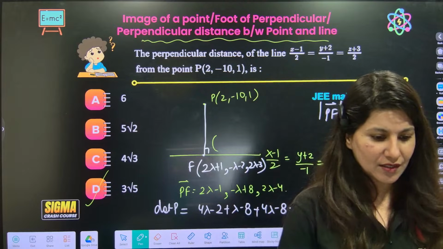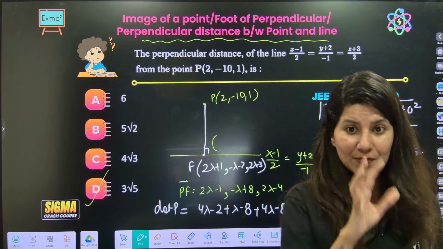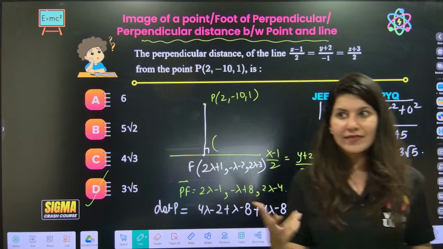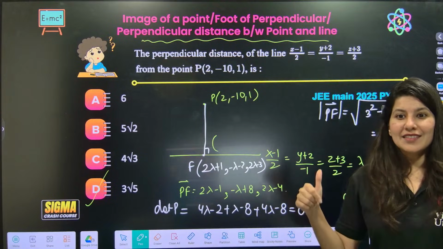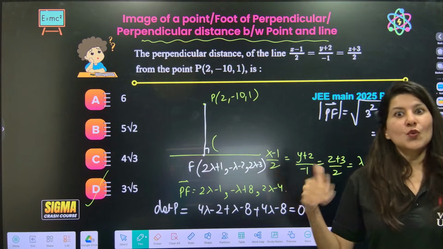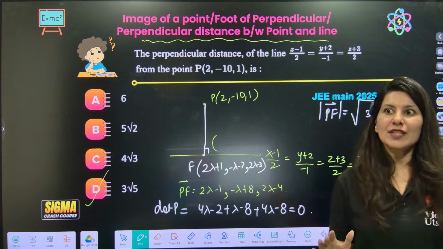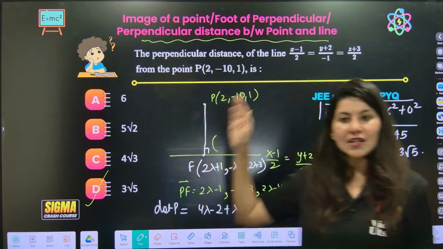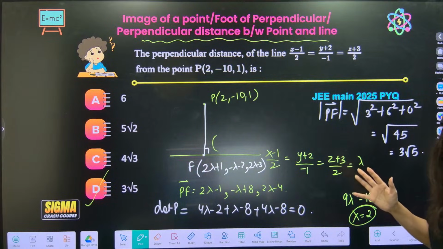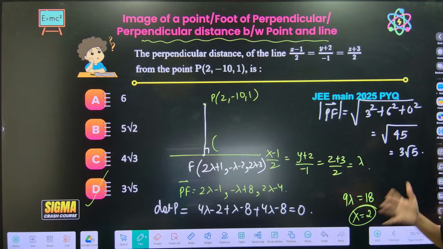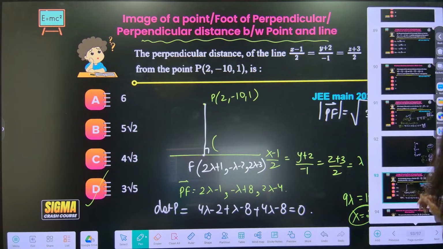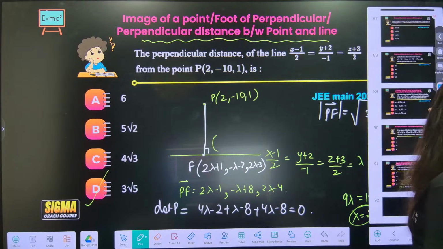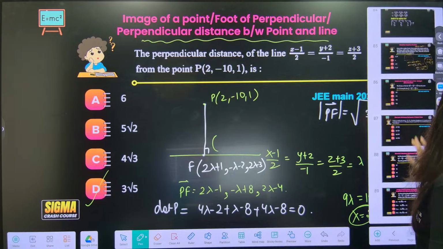Now, foot of perpendicular, image of a point. What do you think? Are these concepts, image of a point, foot of perpendicular, easy or difficult? Because I know that students know that this topic is there. Students know that this topic comes in JEE Main. But they are scared because they feel that the process is so lengthy, ma'am. Lambda, so I won't be able to calculate. Let's leave it. No. Solve it with Ninja, ma'am, and you will realize that this is not a difficult topic.